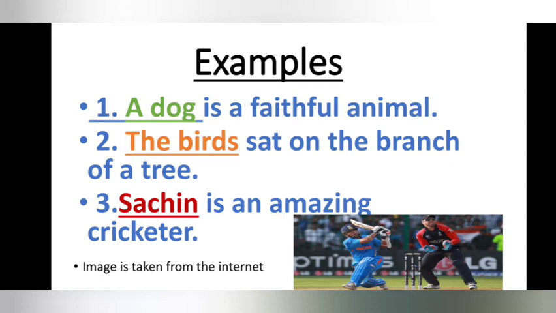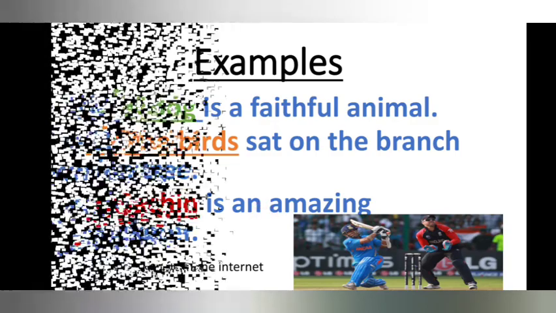So, is it clear to you all now? In all the examples, your subjects are a dog, the birds, and Sachin, and the predicates are a faithful animal, sat on the branch of a tree, is an amazing cricketer. These are the predicates of these sentences. Let's go to the next page.